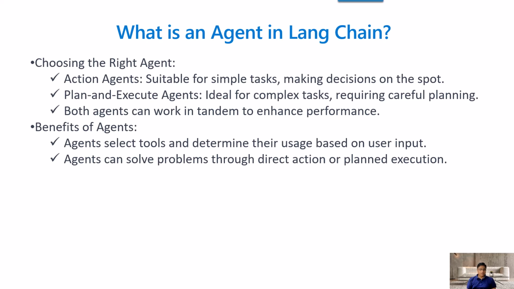So what are the benefits of these agents? Agents can select the tools and determine their use based on the user input. So you can create multiple agents like database agent, document reader agent, document searcher agent, and then based on the question asked, it can choose which particular agent to call. Agents can solve problems through direct action or planned execution, right? So you can directly call that agent, or you can call that agent as a part of the overall execution plan.